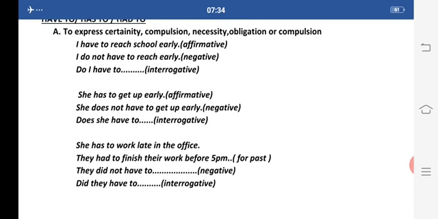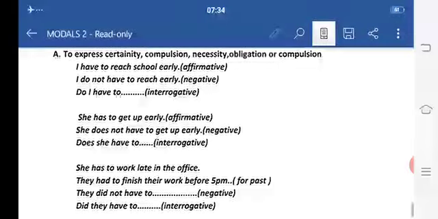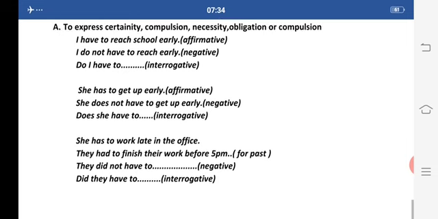Now students, have to is used to suggest some kind of compulsion, or we can say that there is a rule which has to be followed, or that the situation requires it. In this case we can use have to and had to. Students, we also use is to, am to and are to, but these are not modal verbs.